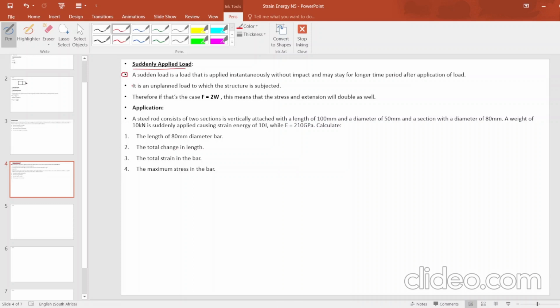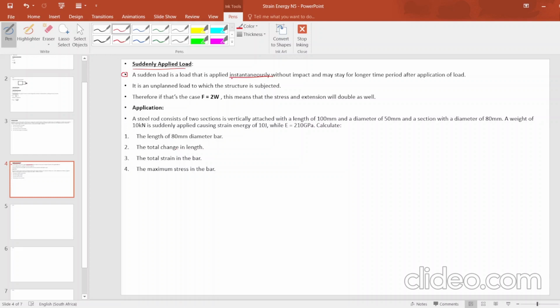We can associate this with a suddenly applied load like you lifting up a box on the floor. You would realize that you would pick up that box suddenly. You can't pick it up gradually, or else you will feel the effect of the mass or the load that you are picking up.